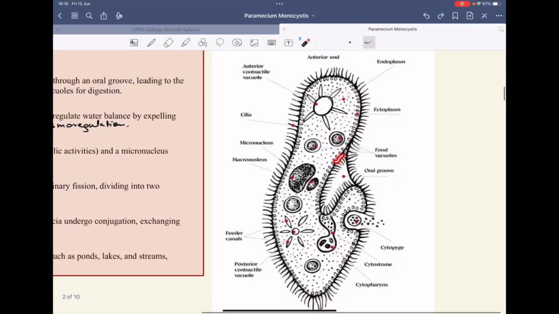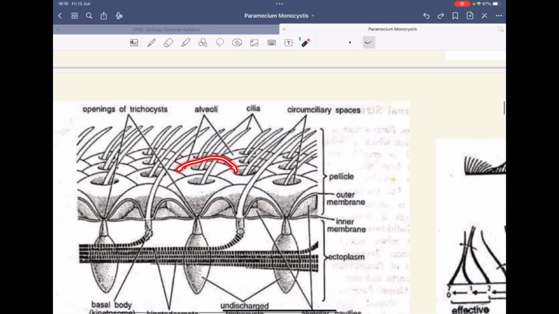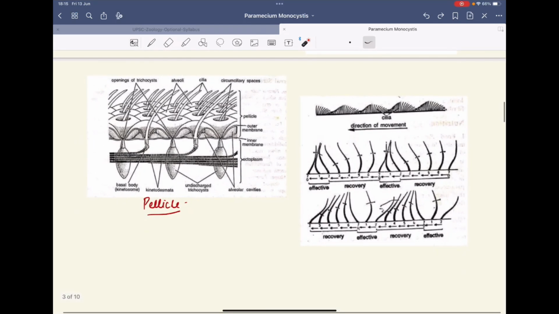When you observe here, the body is covered by numerous cilia. These cilia arise from the alveoli and come out through the openings of the trichocysts. The outer covering is called the pellicle. It is hard and thick, but at the same time flexible. There are small ridges that help them move freely, and these cilia show particular waves called metachronal waves.